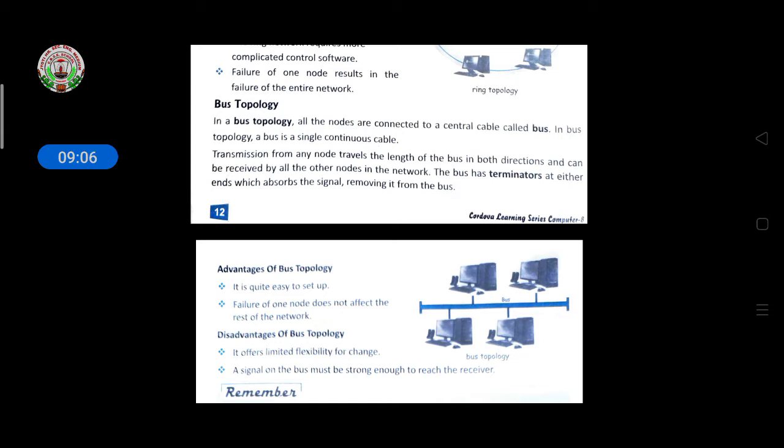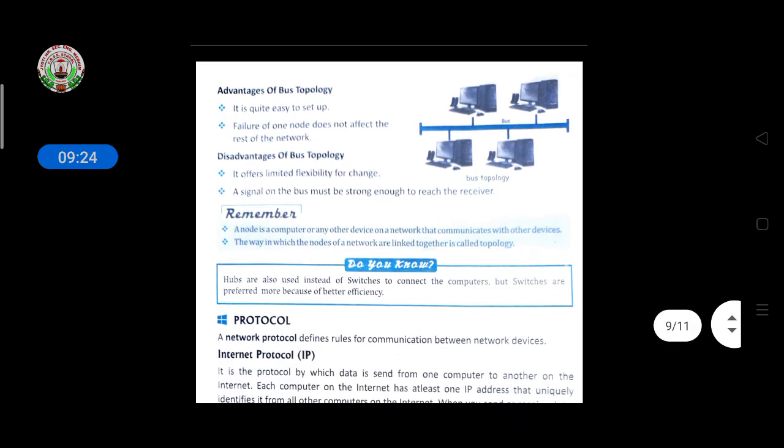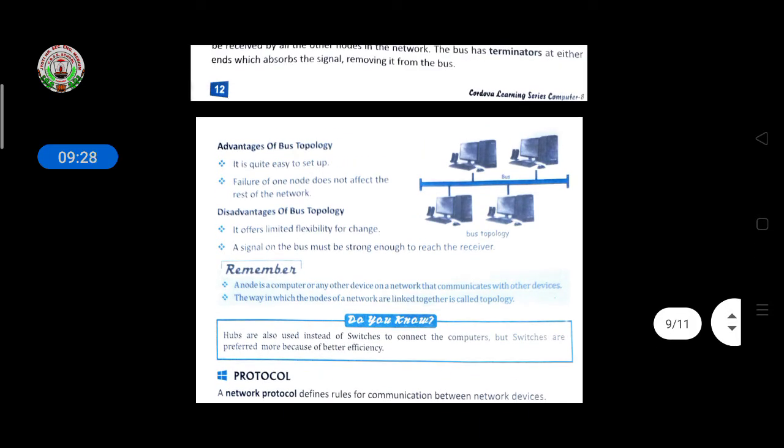So as given here, in a bus topology, all the nodes are connected in cable form. There is one cable at the center, and one by one the computers are connected in a continuous form on a single cable. See the picture given here. Then the advantage is that it is quite easy to set up, meaning while setting up by connecting the network computers, it is quite easy.